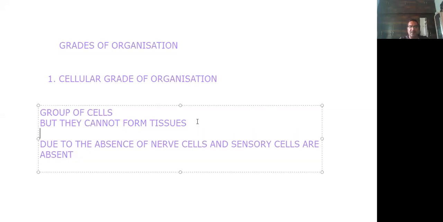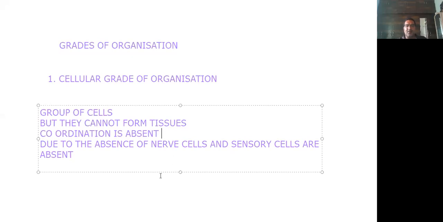That's why they cannot form tissue. So let's put all of them in order here. Why can they not form tissue? We need to say coordination is absent. Why is coordination absent? Due to the absence of nerve cells and sensory cells.